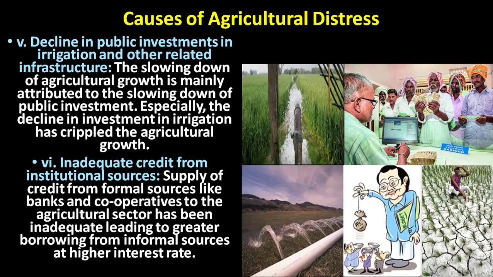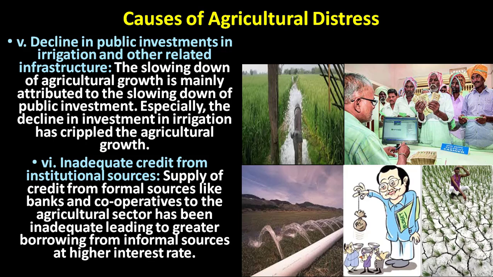And the fifth one, decline in public investments in irrigation and other related infrastructure. The slowing down of agricultural growth is mainly attributed to the slowing down of public investment. Especially the decline in investment in irrigation has crippled agricultural growth.